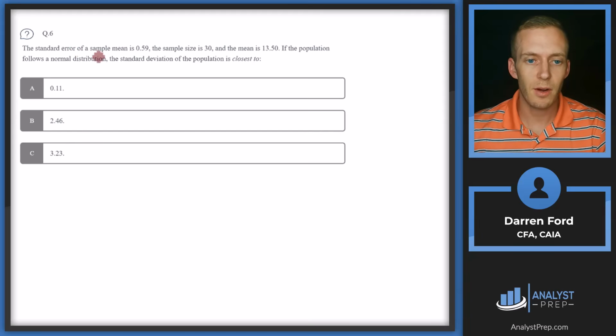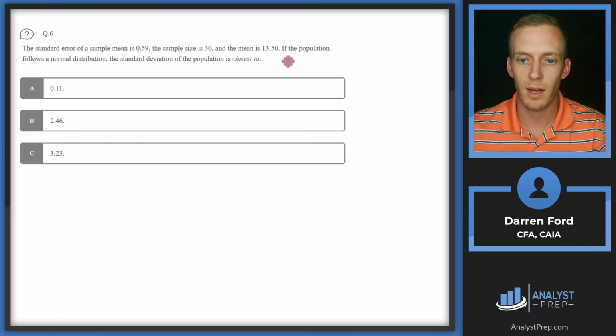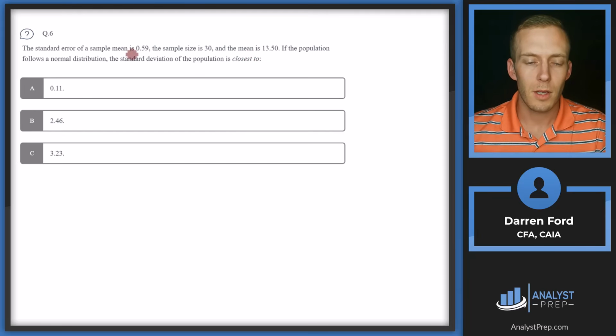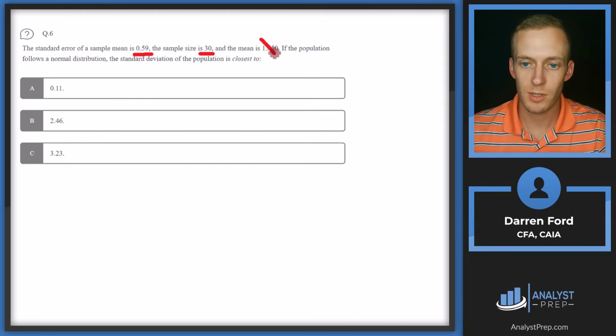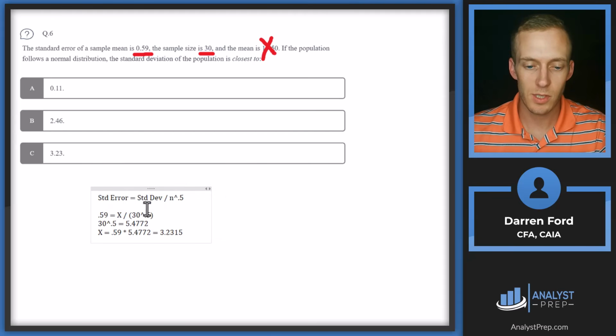Question 6. The standard error of a sample mean is 0.59, the sample size is 30, and the mean is 13.5. If the population follows a normal distribution, standard deviation of the population is closest to. So we're given standard error and sample size. Given these two things, we can solve for the standard deviation. This 13.5 number is not going to be relevant. This is the formula we can use. It's going to be the standard error formula, which equals standard deviation divided by the square root of n. So we're going to be solving for standard deviation given these two variables.